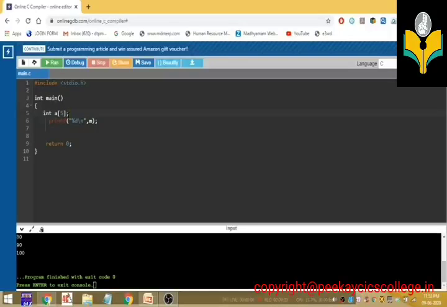We know how to declare a variable. What is the syntax of declaring a variable? The syntax is data type, space, the variable name, semicolon. Suppose we want to declare an array variable, we should give the syntax: data type, array variable name, and in square brackets you should give the size of the array. So here I declared an array variable a, and I gave the size 5.